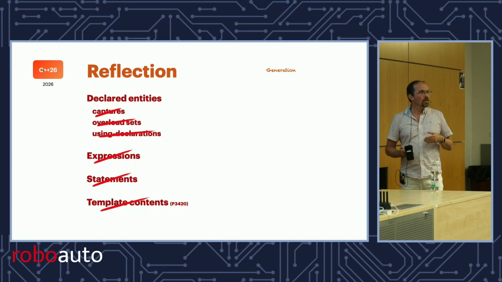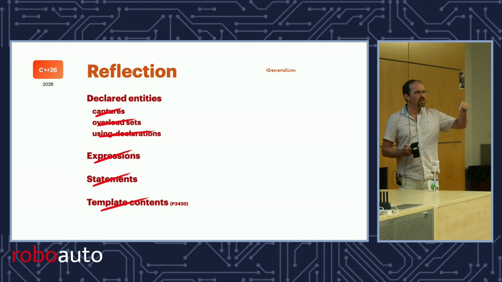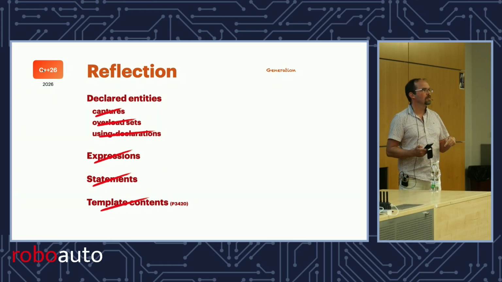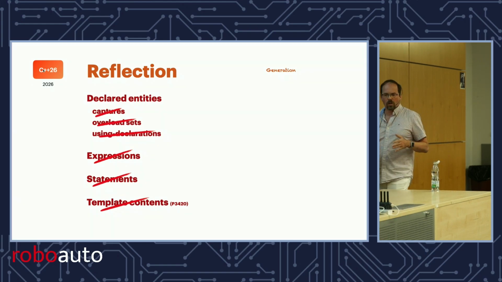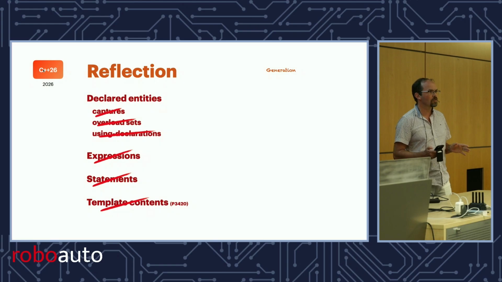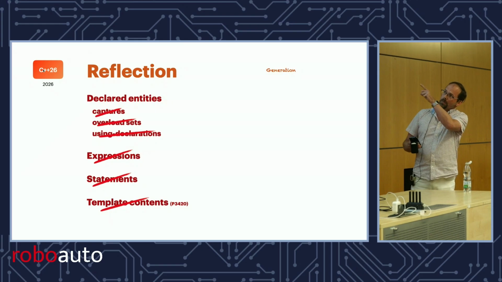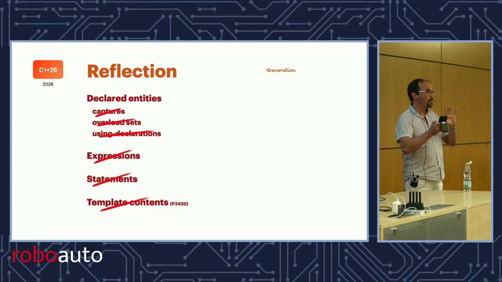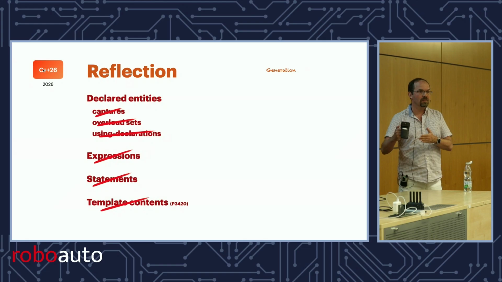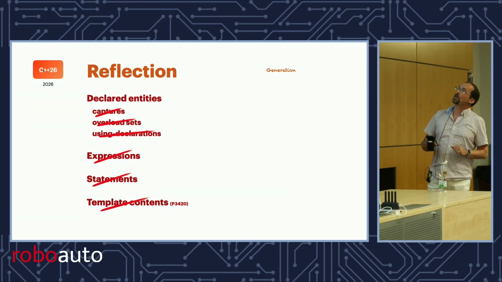And then templates, you can have the reflection of a template. You can even substitute it and do fun stuff with it, but you can't look inside and ask what it's made of. Right. And part of the reason is that in C++, templates are not semantically analyzed. They're parsed, but we don't really know what they mean. Andrei Alexandrescu has written a paper, P3420, where he works around that by decomposing the templates in grammatical pieces that you can then put back together to reassemble a different template from another template. It's pretty neat, but it's still in the research stage.